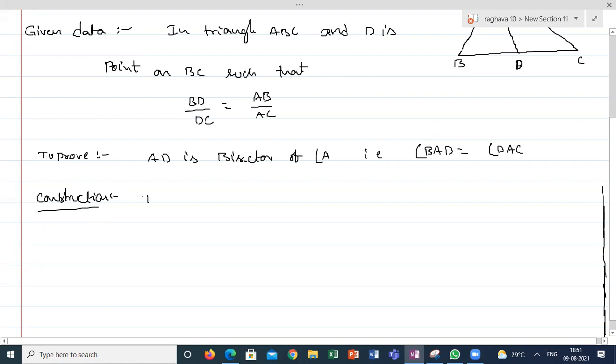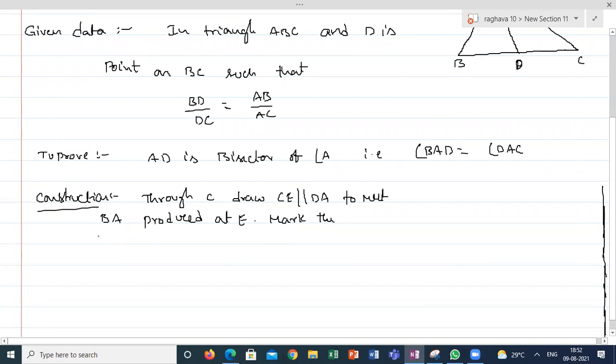Through C, draw CE parallel to DA to meet BA produced at E. Mark the angles as shown in the figure. For our convenience, mark the angles as shown. Otherwise, you have to write the whole angle names.